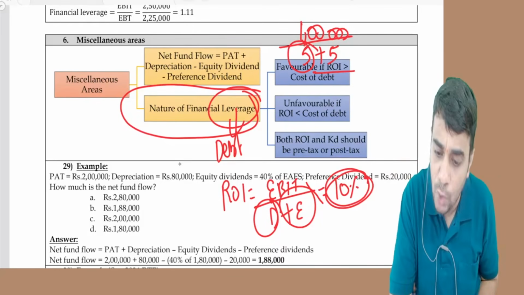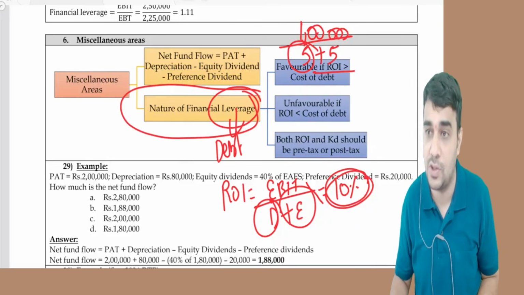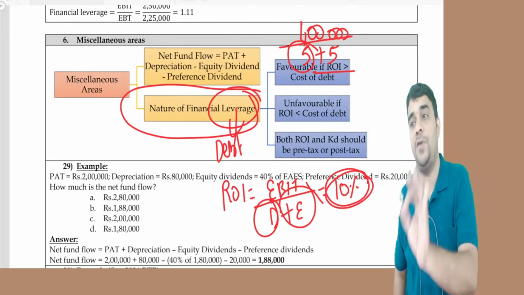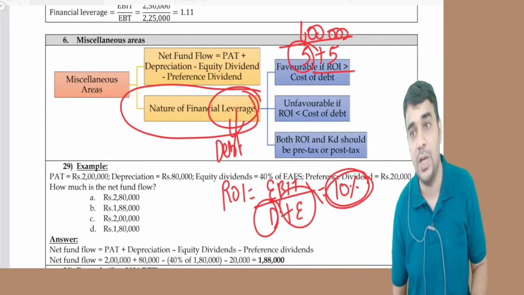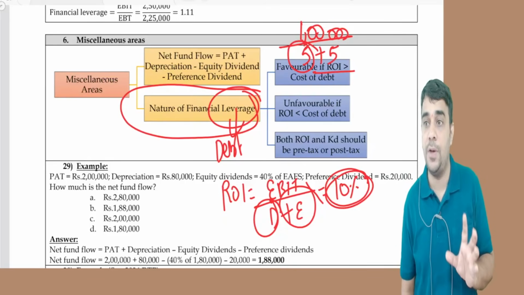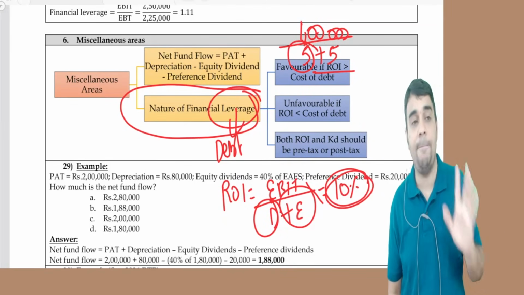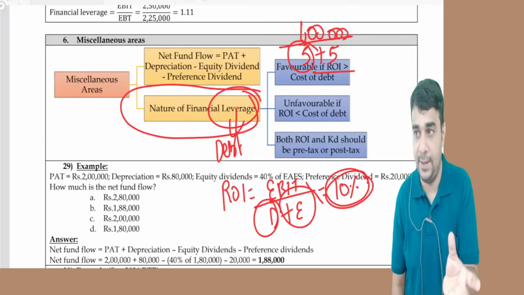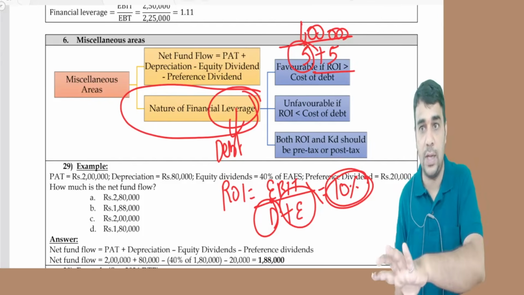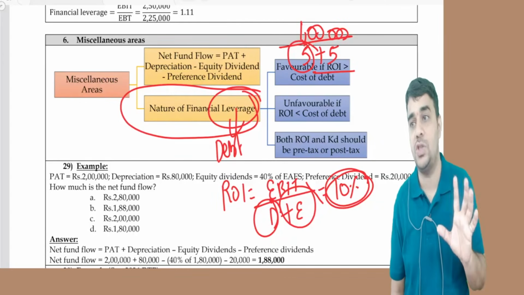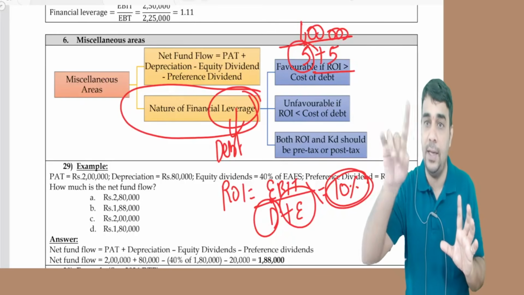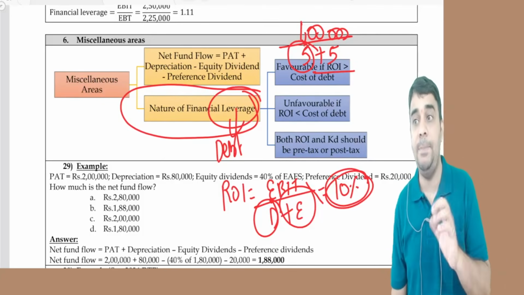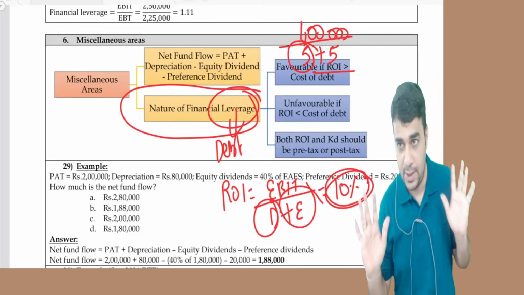So if my ROI is greater than the cost of debt, it is beneficial for me to borrow money, and it is a favorable financial leverage. If ROI is less than the cost of debt, it is unfavorable. In this comparison, ROI should be pre-tax and cost of debt should be pre-tax, or ROI should be post-tax and cost of debt should also be post-tax. What is post-tax? Multiply EBIT by 1 minus T, and interest also by 1 minus T. Able to understand the concept?